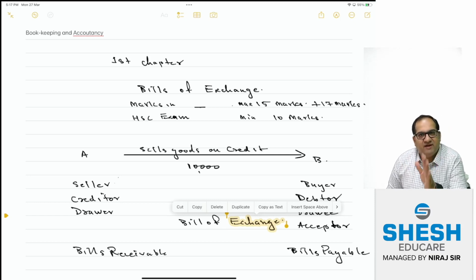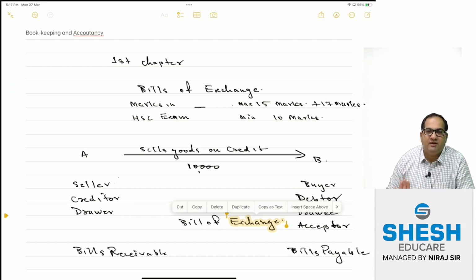I just told Mr. A, you want protection, you want legal protection, you want to be very strong to recover money from B, and in case B refuses to make the payment, you want something in writing. So then probably you can take legal action against B. Exactly. मैं बोला तो इनवॉइस तो बना देगा ना? He said, sir, I will only make the invoice and I will give it to B. Original copy will go to B. The carbon copy will remain with me, so that may not be the right evidence. Yes, true.